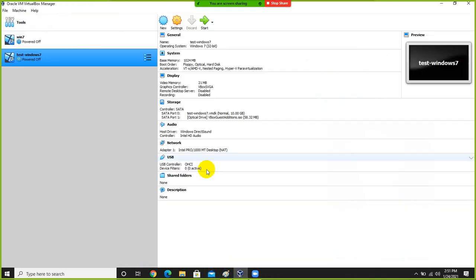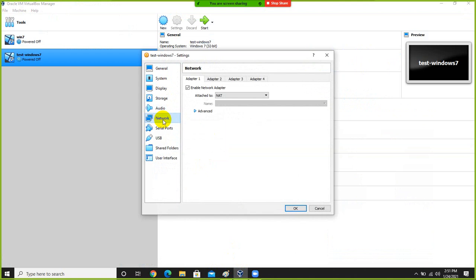We can change the network setting as well. If I right click on my virtual machine and go to settings, we can change the setting from NAT to bridge adapter, or from internal network to internal network or host only adapter. So that's the story. What is the difference between bridge adapter, internal network, host only? We have to discuss these options in today's session, right?